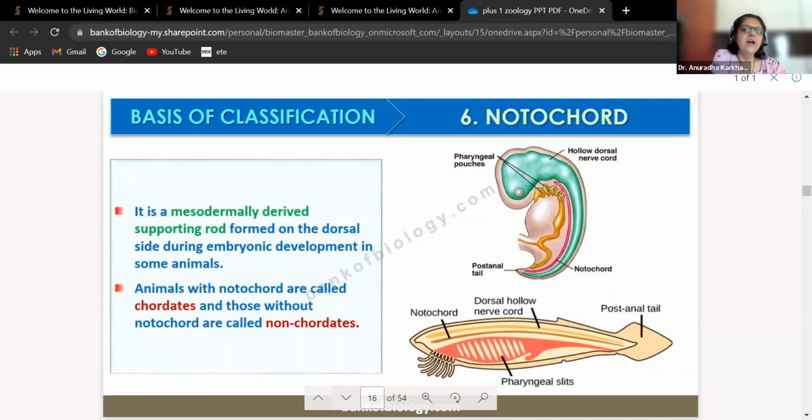Right? So here you can see here, hollow dorsal nerve here. Right? Animals with notochord are called as chordates, and those without the notochord will be called as non-chordates.